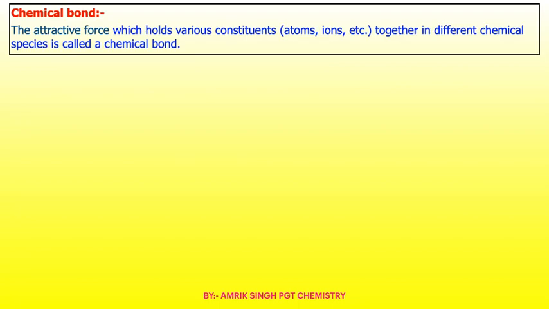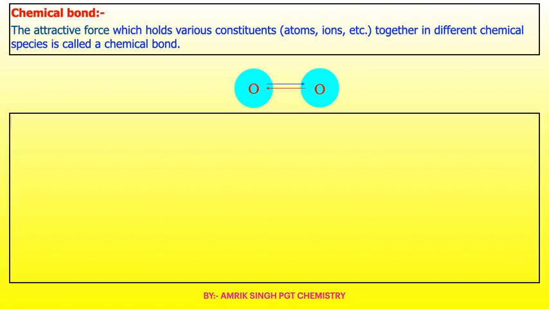Chemical bond: the attractive force which holds various constituents, that is atoms or ions, together in different chemical species is called a chemical bond. For example, the oxygen atoms in an oxygen molecule are both attracting one another. This represents a chemical bond.